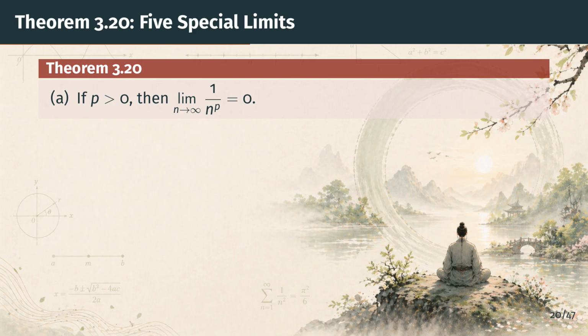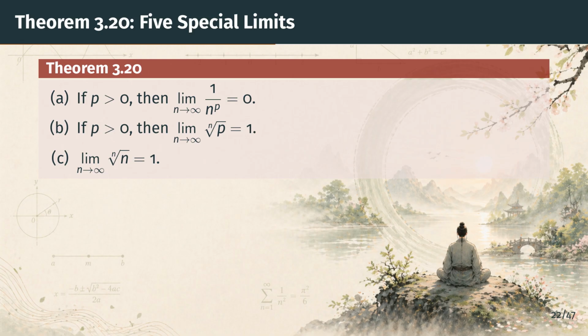square root of n. Part B says the n-th root of any positive real number tends to 1. So the cube root of 2, the 10th root of 2, the 100th root of 2, and so on, march steadily toward 1 from above. And the same is true from below, if we start with a positive number less than 1. This is a surprising fact when you first meet it, because the n-th root of, say, 1,000,000, still ends up close to 1 once n is large enough.